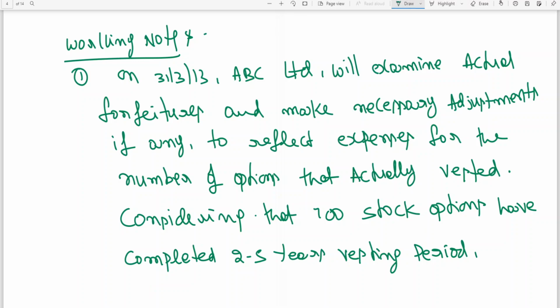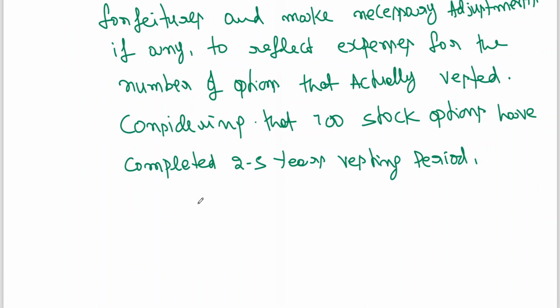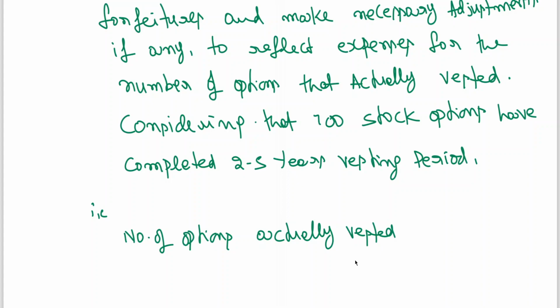So what we do here to explain this point, that is number of options actually vested. Number of options actually vested means here you can see